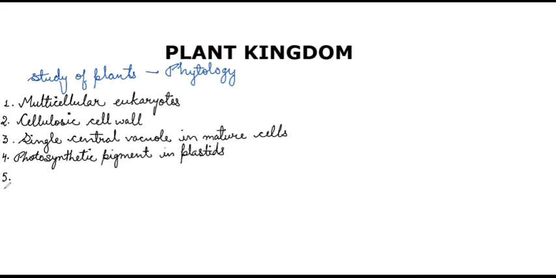They prepare their own food, but there are some organisms which are parasitic in nature. Example, Cuscuta. We call Cuscuta a plant, but it is a complete parasite, which means it will not prepare its own food. So we have this point, principal mode of nutrition. Principal means standard.